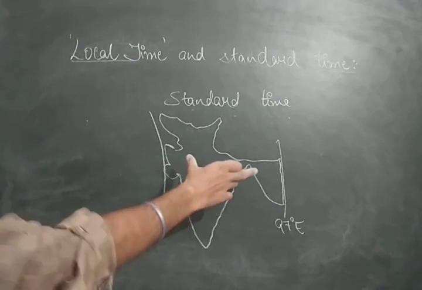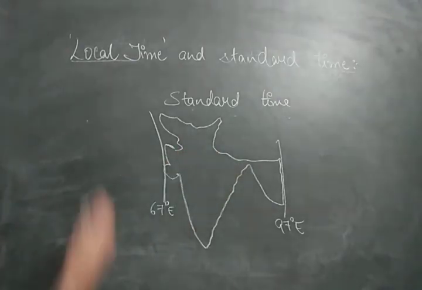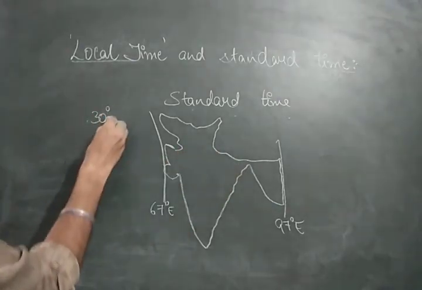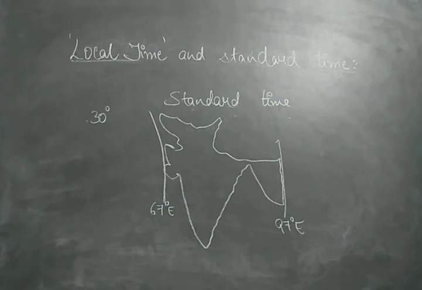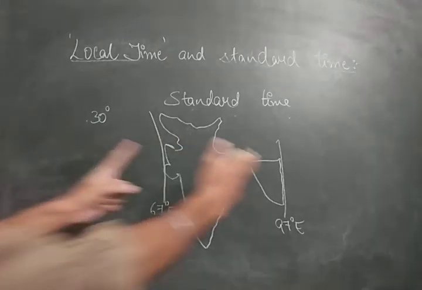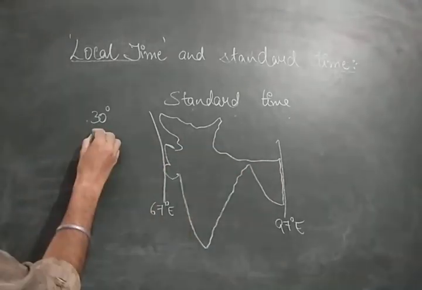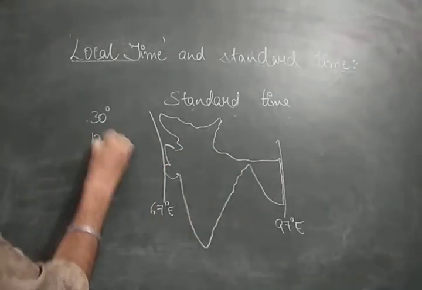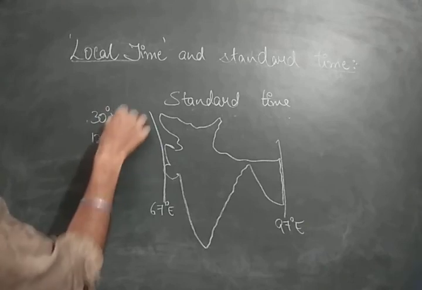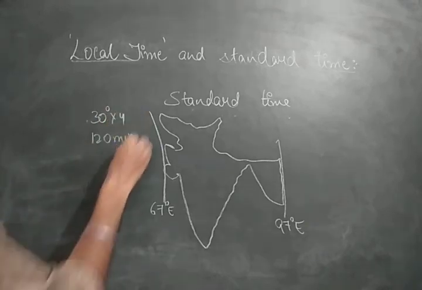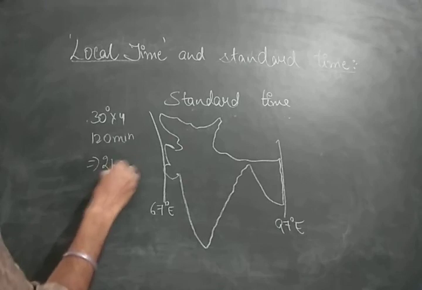Now the difference of this longitudinal extent is 30 degree longitudes. Now we know that for every one longitude there is a time gap of 4 minutes. Now for 30 degree longitude there would be 120 minutes, because 30 into 4 is 120, equal to 2 hours.